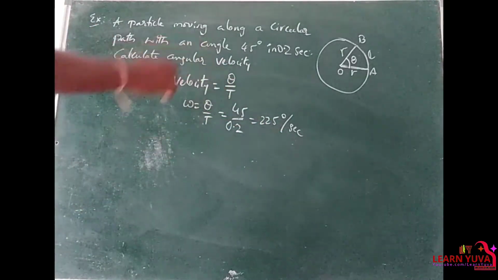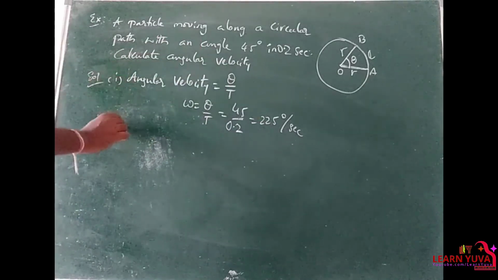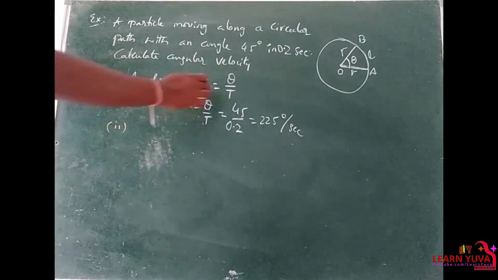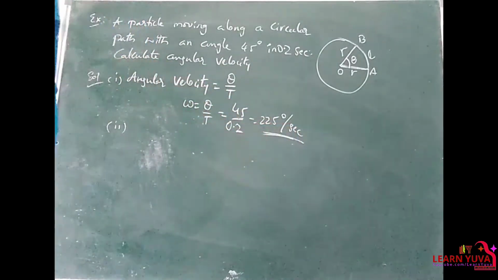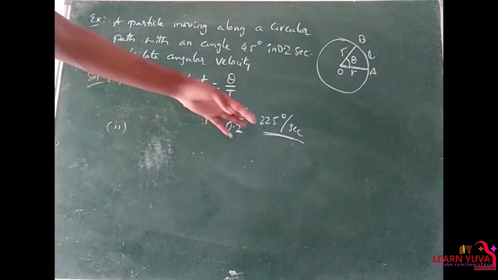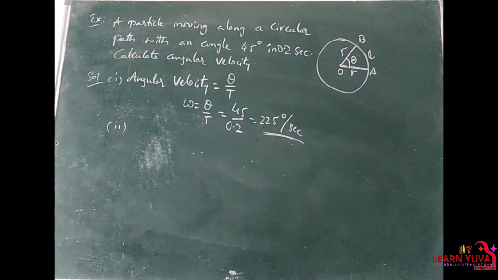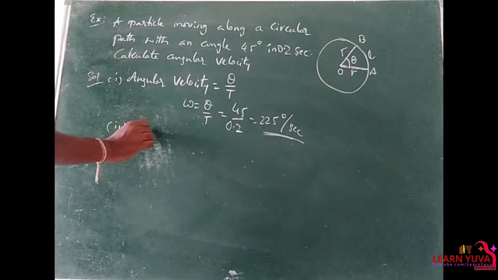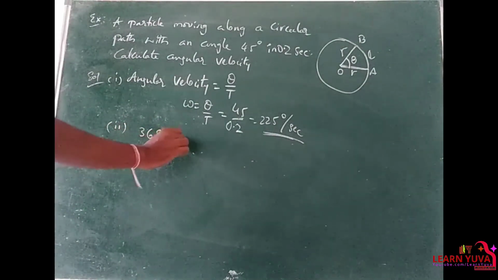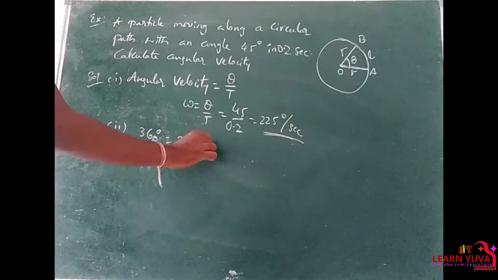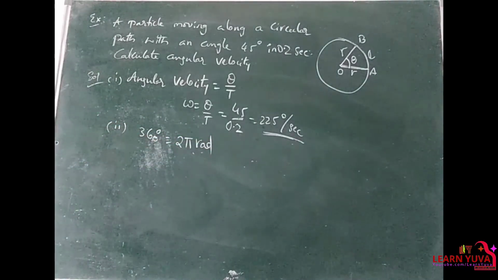Angular velocity, it is the value in degrees per second. It is the answer. Now we have to calculate in radians per second. As we know that 360 degrees is equal to 2 pi radians.